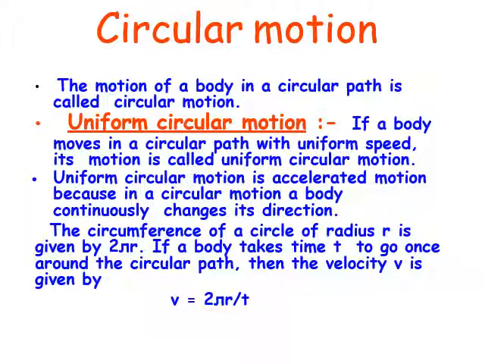The circumference of a circle of radius r is given by 2 pi r. If the body takes time t to go once around the circular path, then the velocity is given by V is equal to distance by time. So V is equal to 2 pi r by t.